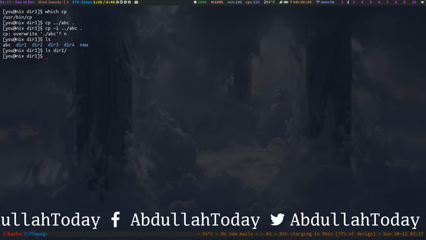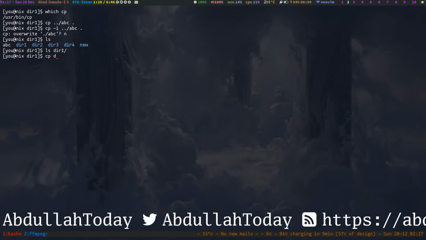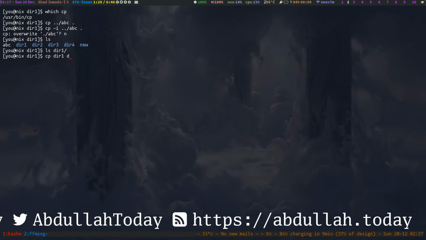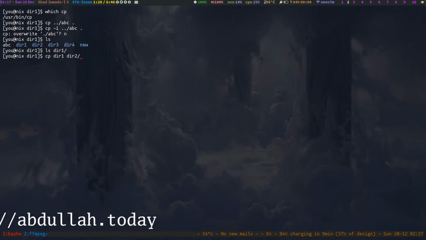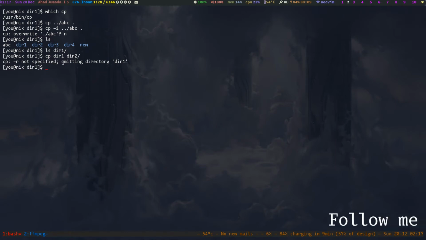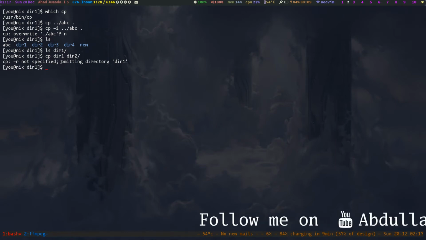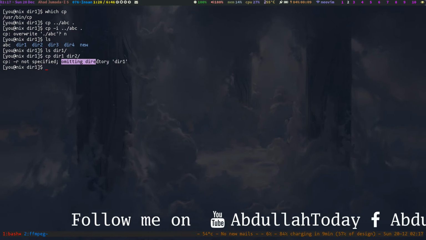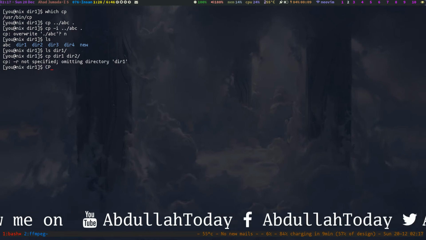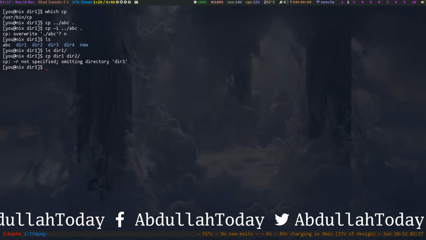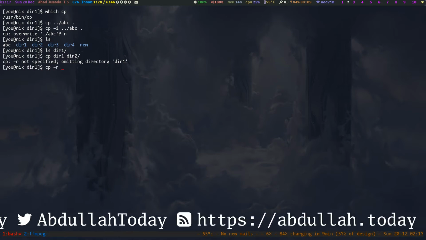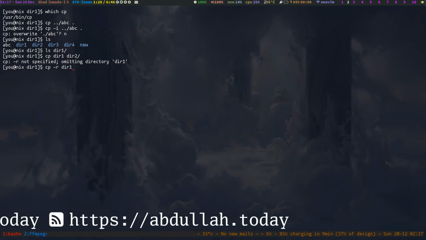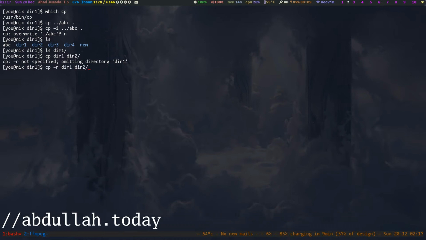So I am going to copy directory1 to directory2, inside directory2. Here you can see it is giving me an error, because this one is a directory, so I have to use the -r option for directories. So cp -r directory1 and then directory2.